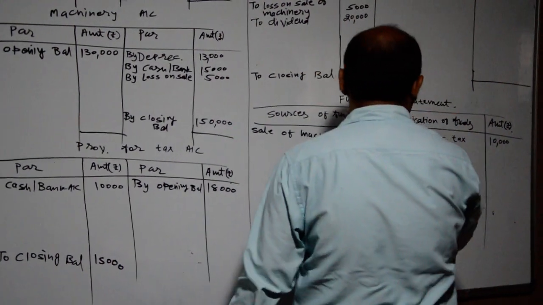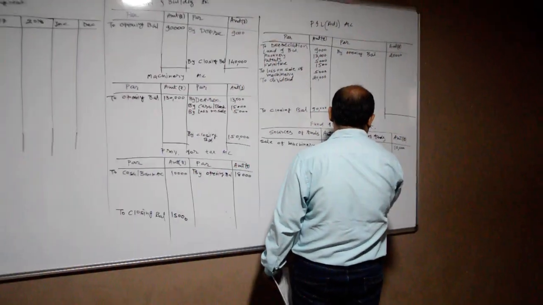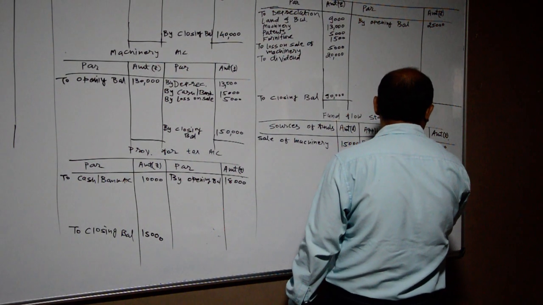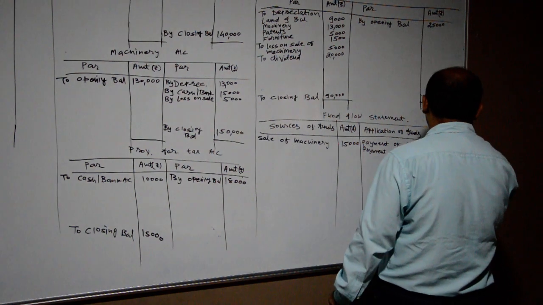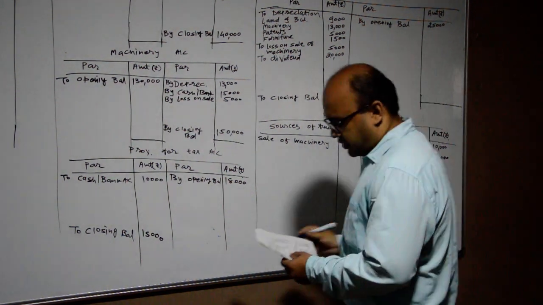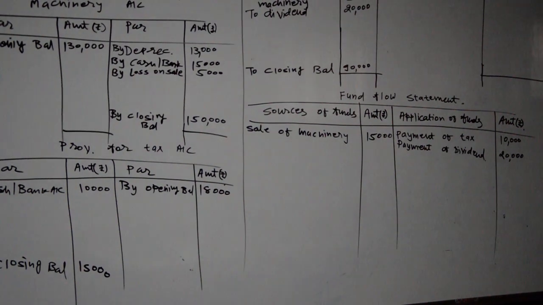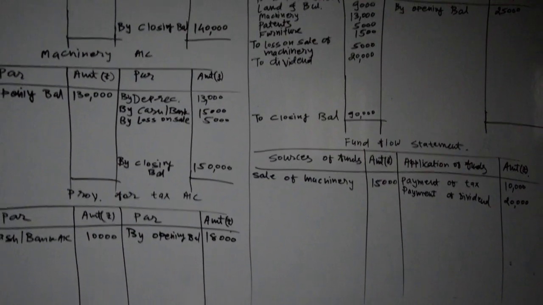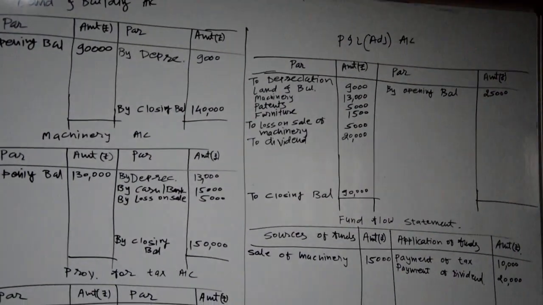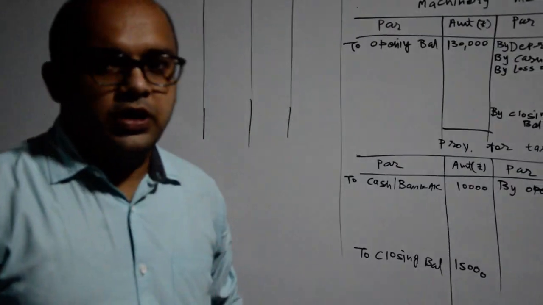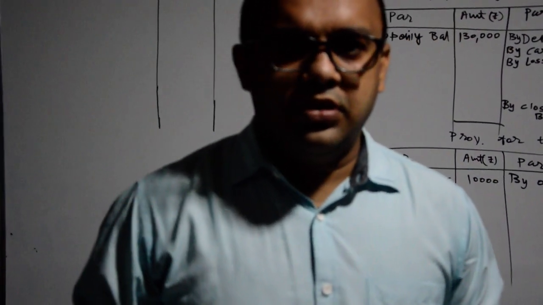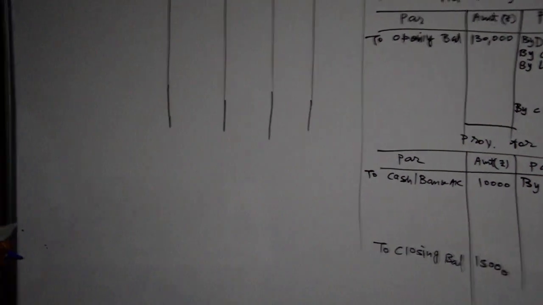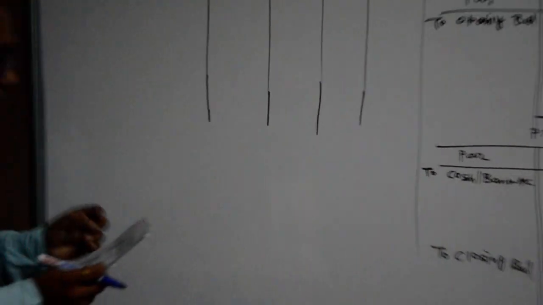Okay, and payment of dividend on the application of fund side. Dividend. Okay, how much amount? 20,000. Okay, then after we are preparing our statement showing changes in working capital. So working capital means current assets minus current liabilities. So here the current assets effect will be given.